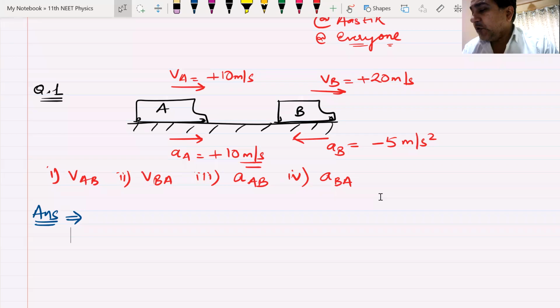Niharika has come up with the first answer. Okay, Niharika, get all the four answers and then I will ask you how you have done this. So we, I and you, will do it together on the whiteboard. Let me get all the four answers. Velocity of A with respect to B, velocity of B with respect to A, acceleration of A with respect to B, and acceleration of B with respect to A. Four answers I am looking at. Niharika has given the first of those, minus 10 meter per second. I'm looking for the other three.